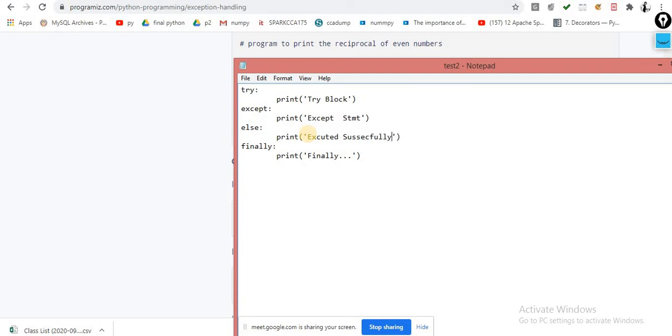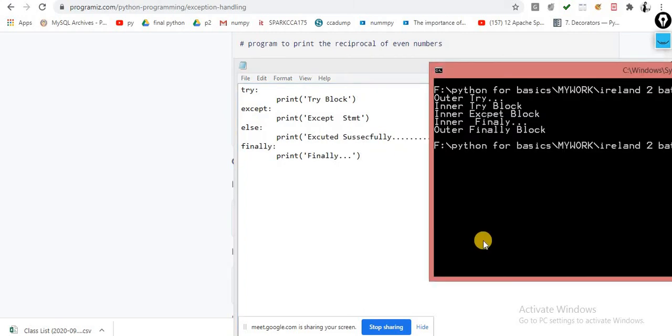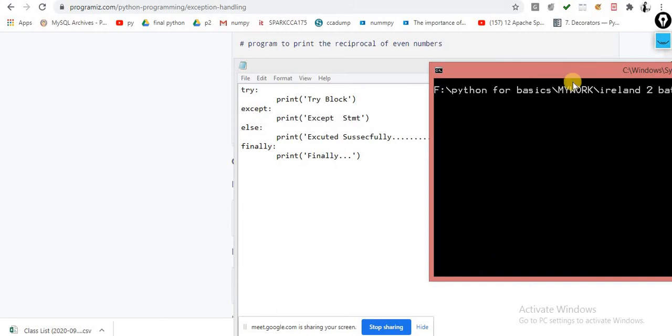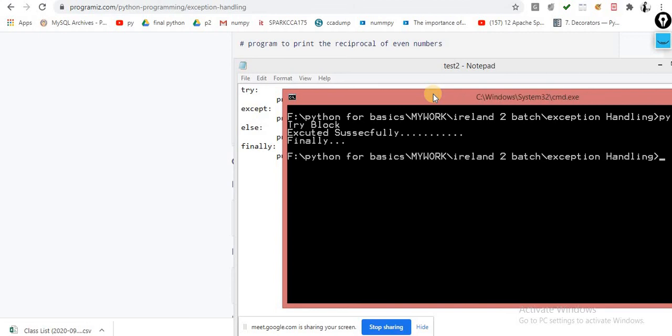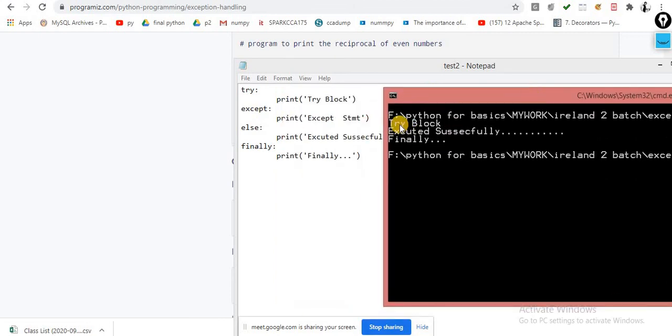Executed successfully. Okay, executed successfully. Spelling mistake, kindly ignore. So when there is no error inside the try block, at that time your else part will be executed. So I am going to show you this one. Now you can check, because there is no error inside the try block, because try executed successfully. When try executed successfully, your else will be executed and finally will be executed.